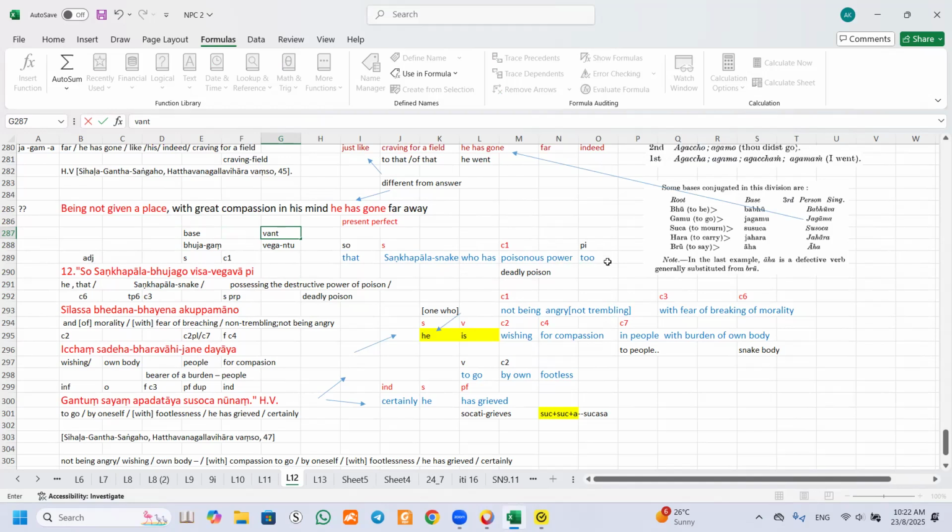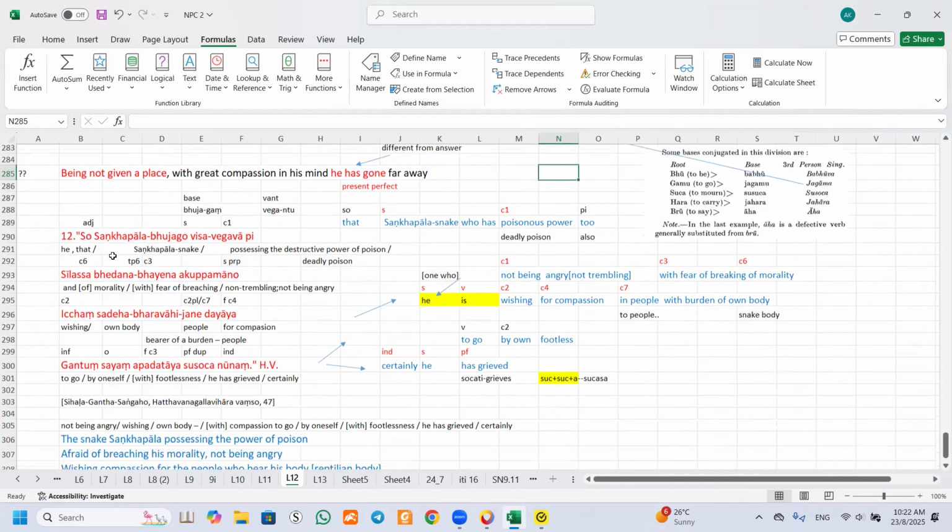You can also use the word pi, it can be also or too. This one is not so complicated. You can choose to say has a poisonous power, because this is a possessing of the power of poison. So you have poisonous power or deadly poison, whichever you want. Maybe we use deadly poison also, no problem. A poison is deadly poison.